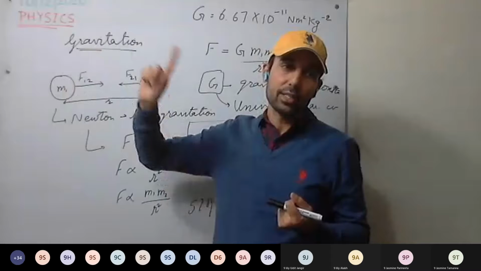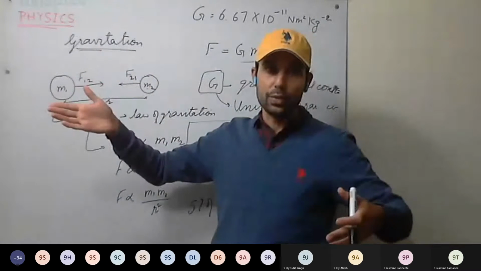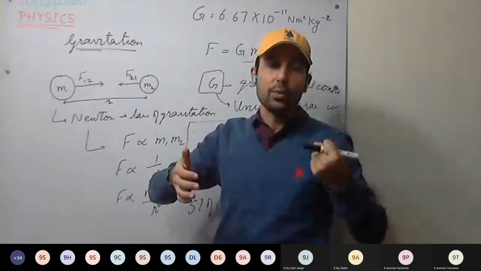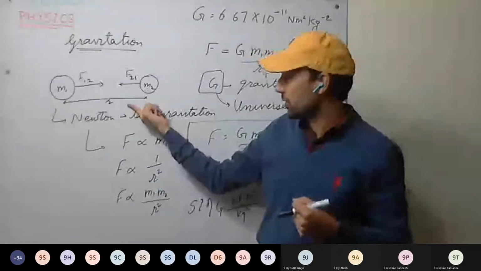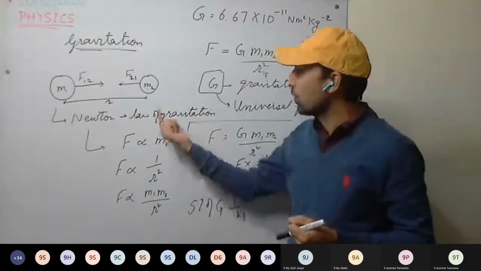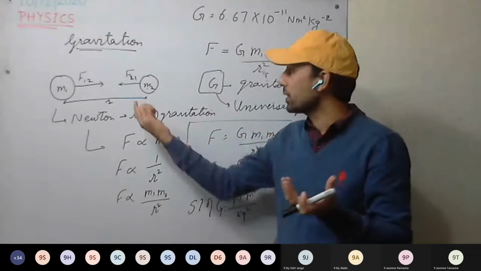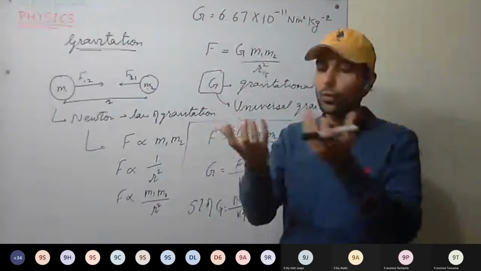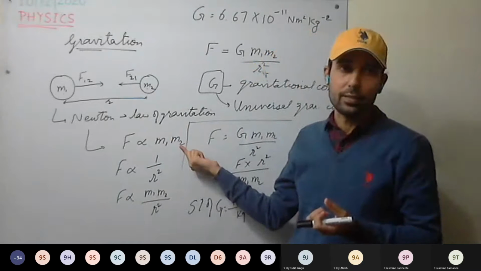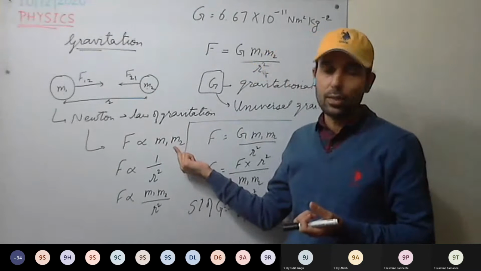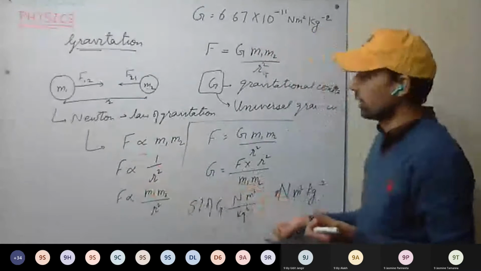You can take the example of Earth and the Moon. Earth has more mass as compared to the Moon, so Earth will attract a body more towards it as compared to the Moon. More the mass, more the attraction. So we are calculating the force between two bodies, one having mass M1 and the other having mass M2. The force between these two bodies will depend on the product of their masses. The more the product, the more the force. Is this clear now?